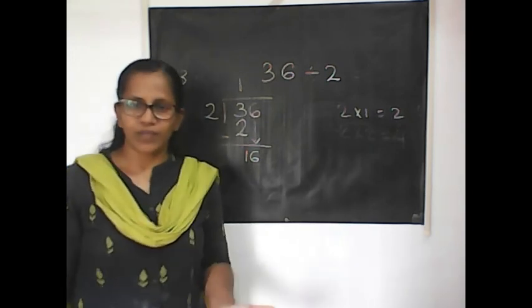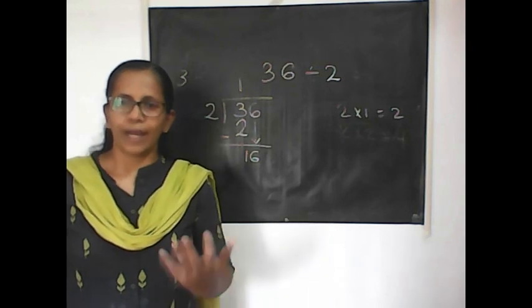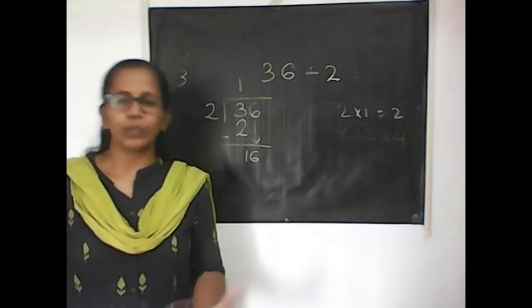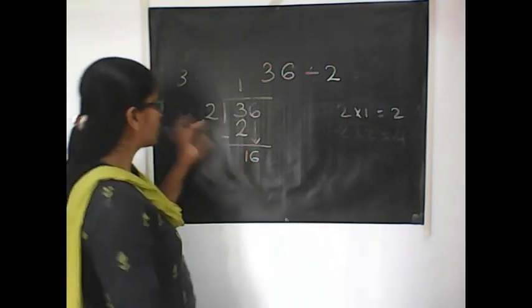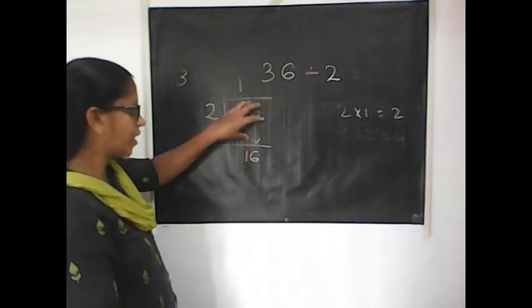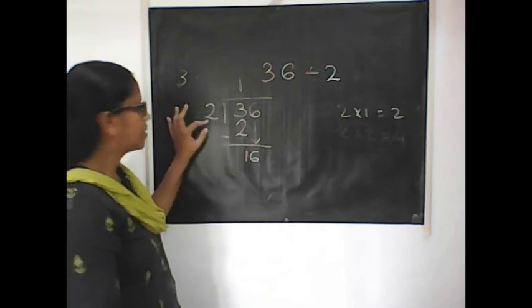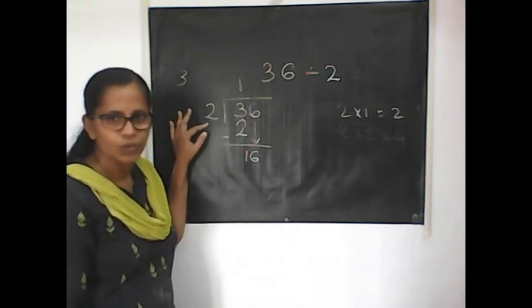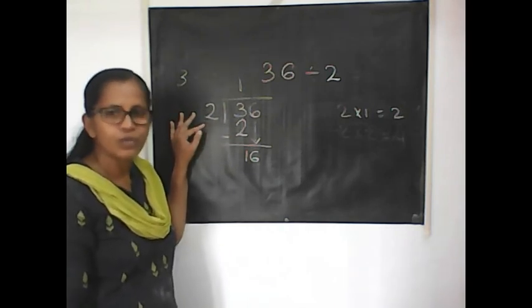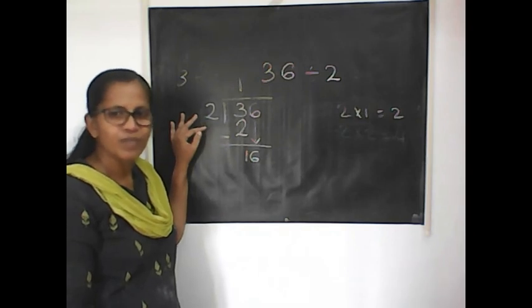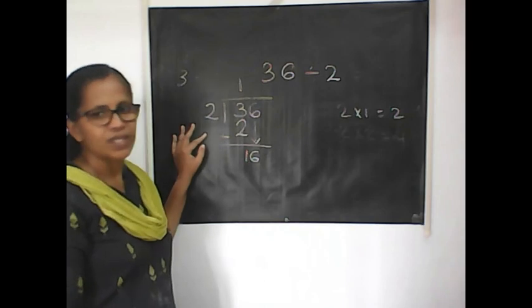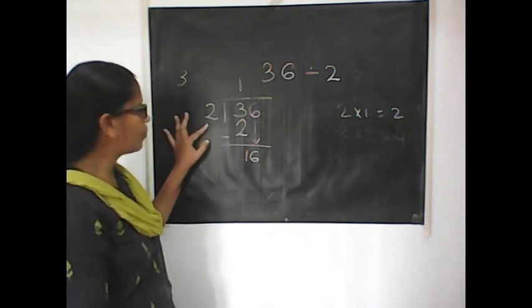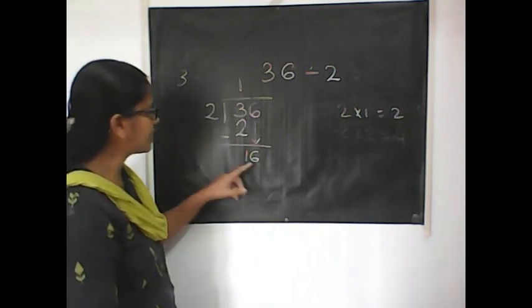Otherwise we can say 16 toffees are there and I am going to give 2 to each student. How many students will get it? You can think like that also. So say the table of 2, the same method we used here. 2 1s are 2, 2 2s are 4, 2 3s are 6, 2 times 4 is 8, 2 into 5 is 10, 2 into 6 is 12, 2 into 7 is 14, 2 into 8 is 16.